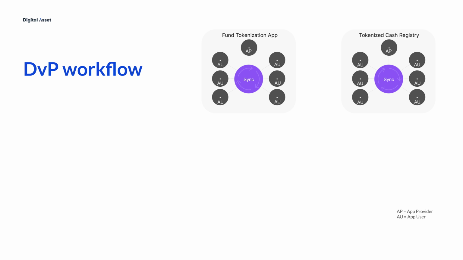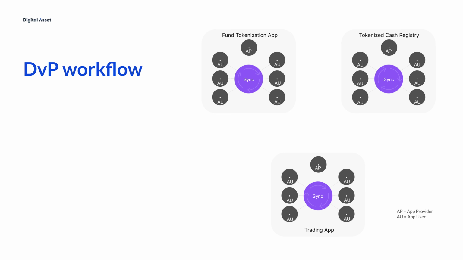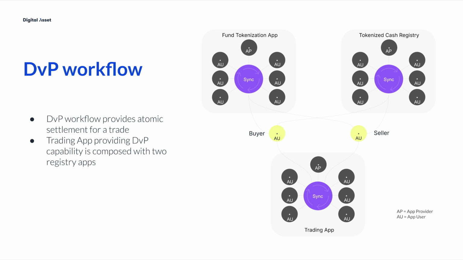Let's also consider a cash registry app that provides safekeeping and transfer services for tokenized cash. Finally, let's consider a trading app that implements delivery versus payment or DVP workflow. This workflow provides atomic settlement for trades in fund shares, where the buyer purchases fund shares from the seller in exchange for cash. The trading app is composed with the fund tokenization and the tokenized cash registry apps.